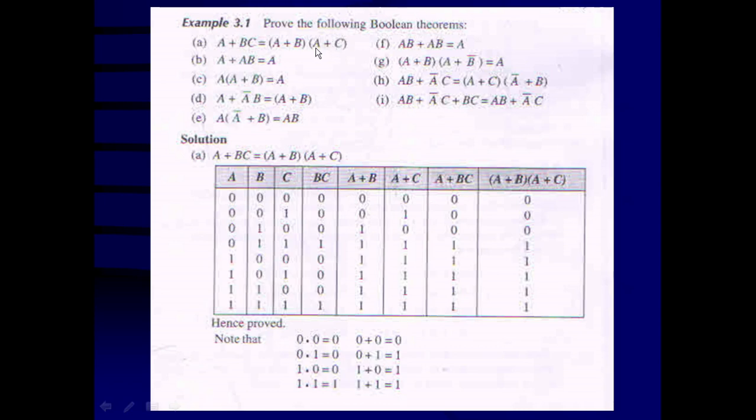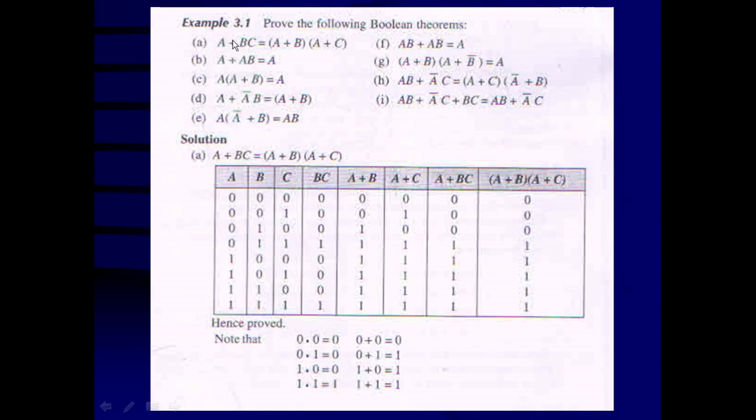There are certain examples given here. The first example: prove the following Boolean expression. A plus BC on the left hand side is equivalent to (A plus B) dot (A plus C). This we want to prove. This can be proved either using Boolean algebra or the truth table. This first one we are solving with the truth table. The same thing you can solve for all other equations using the truth table also. But this method I am giving you using the truth table is a lengthier one.